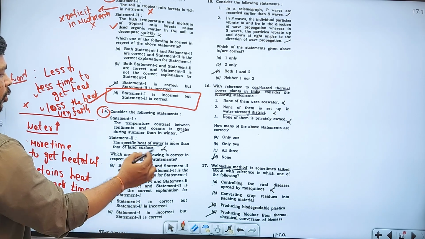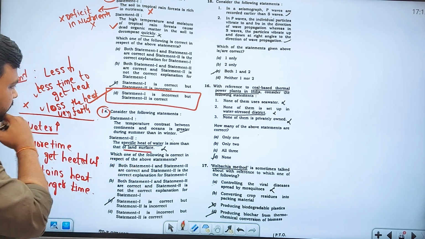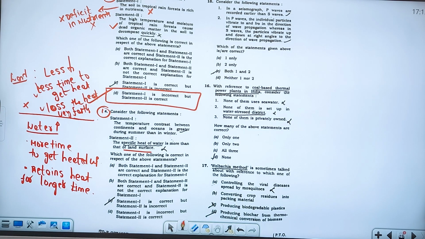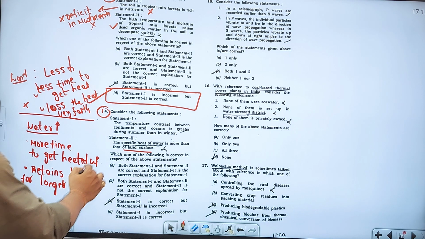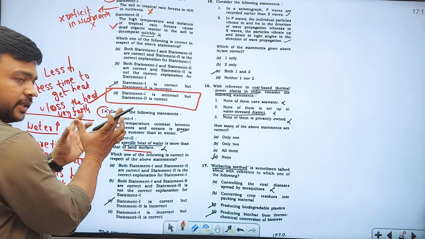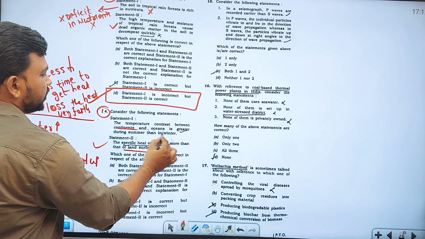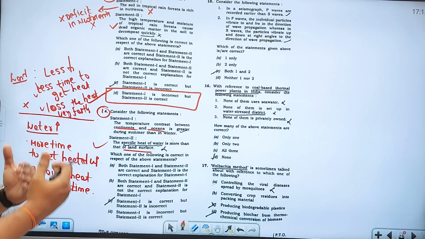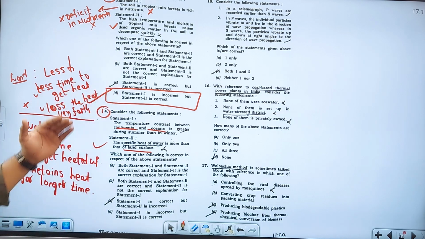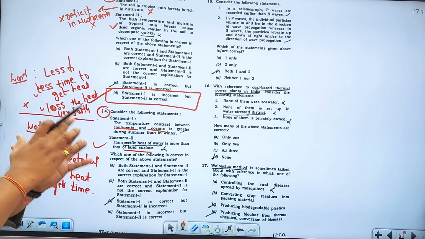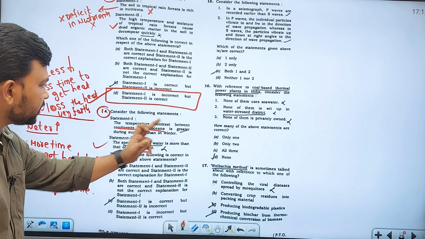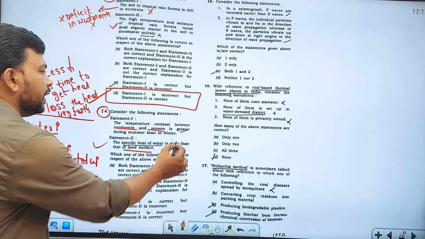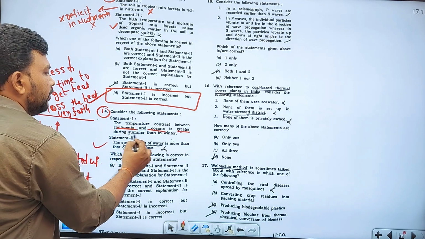The specific heat of water is more than that of land surface. Yes, absolutely right. No doubt about that. The temperature contrast, that means the difference in temperature between the continents and oceans. Continents get heated fast and lose the heat fast, and oceans get heated slowly and lose the heat slowly. So the temperature contrast between the continents and oceans is greater, the difference is more, in summer than in winter.